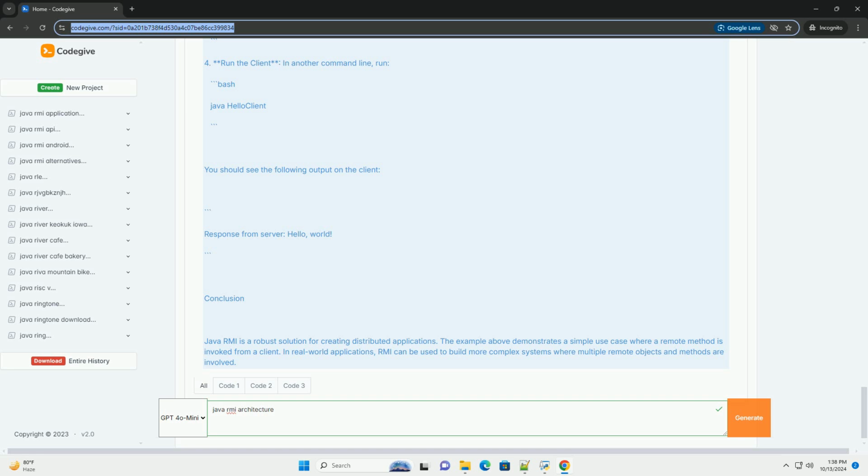5. RMI registry, a naming service that allows clients to look up remote objects by name. The RMI registry runs on the server and is a simple server that listens for requests from clients.